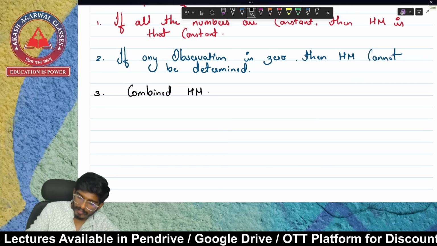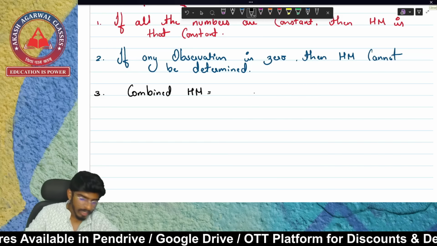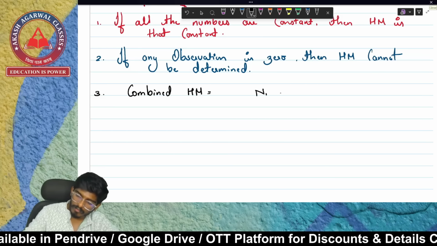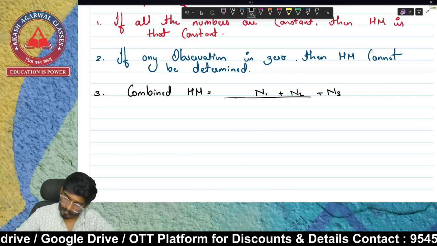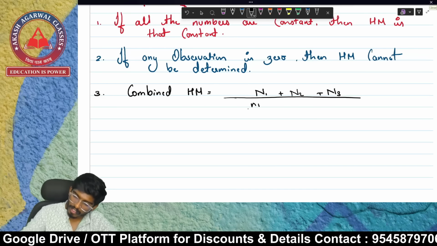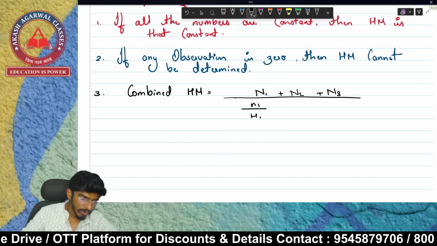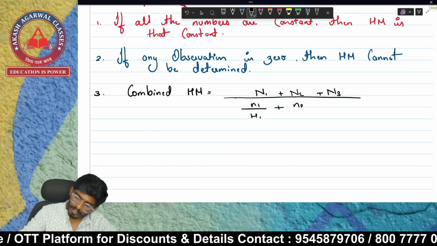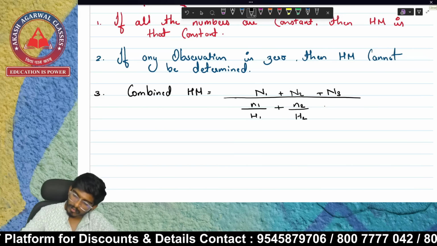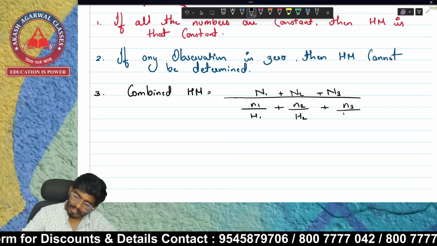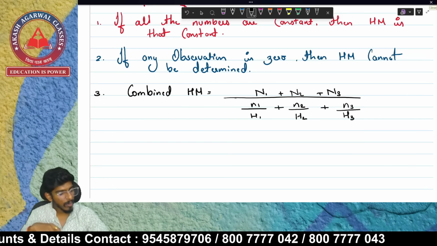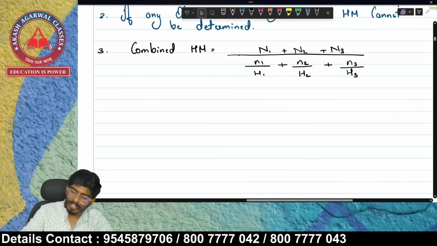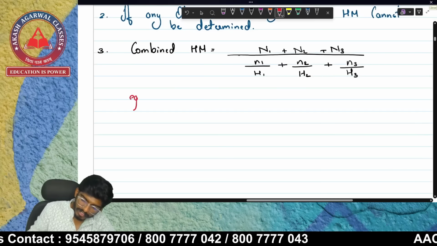Combined HM. Now what is combined HM? Combined HM is N1 plus N2 plus N3 upon N1 upon H1 plus N2 upon H2 plus N3 upon H3. Don't worry about this question. We'll be solving an example also, so you'll get clarity about it. Okay, let's see the example.